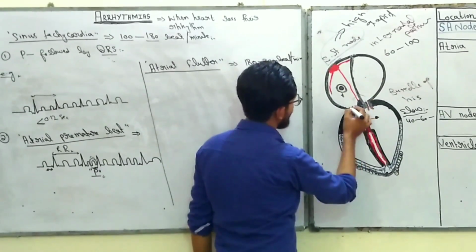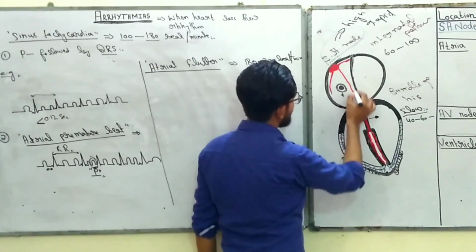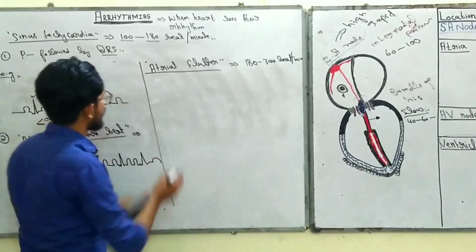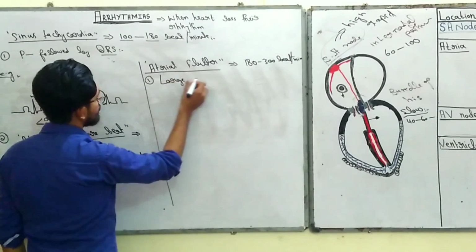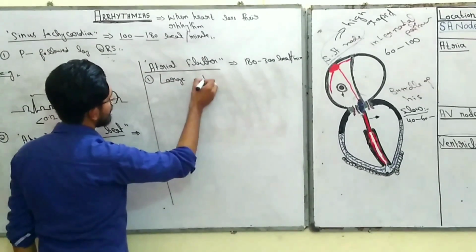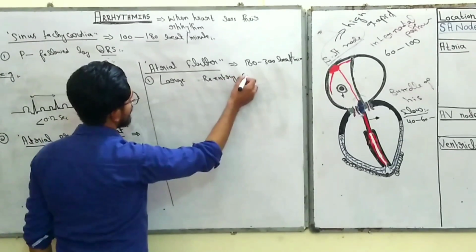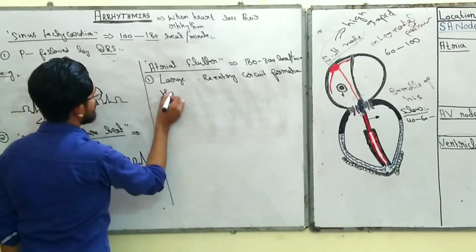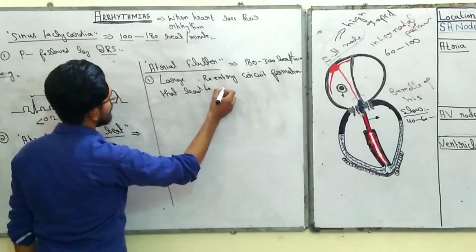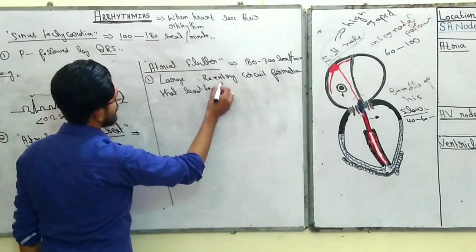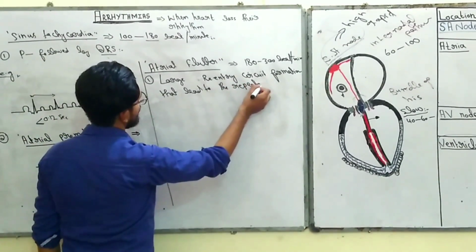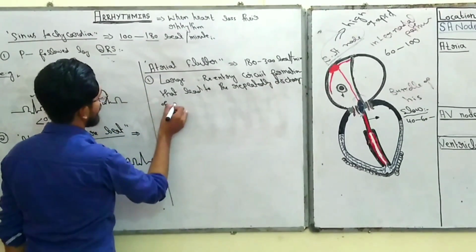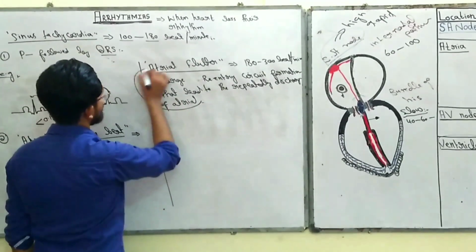So this is the whole large re-entry circuit that depolarizes the atria again and again and produces the flutter waves, and the condition is known as atrial flutter.